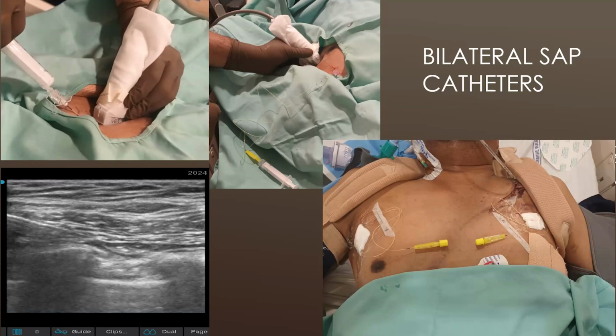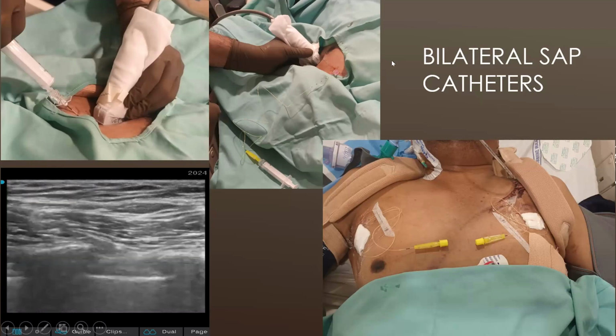So how much catheter would be inside? Pooja said it would be around 3 to 4 centimeters. I use a multi-hole catheter, and this would be around 4 to 5 centimeters inside the plane, and not beyond that. Recently, one of the companies has given us a multi-hole catheter, a beautiful catheter with almost 15 holes, and we're going to use that.